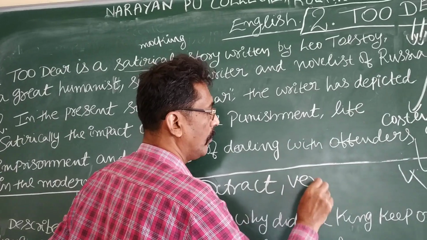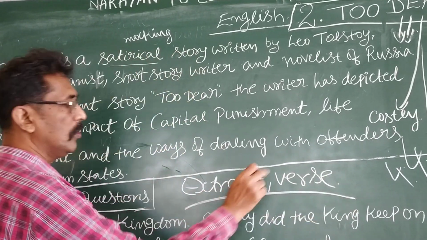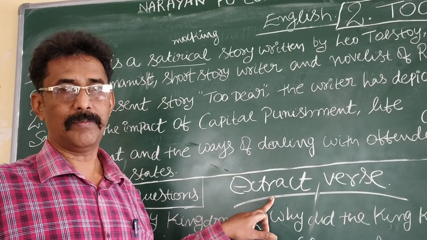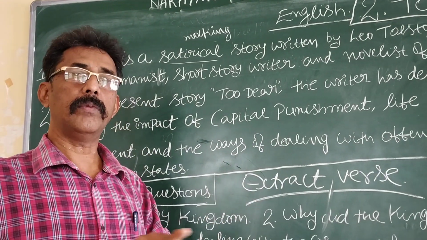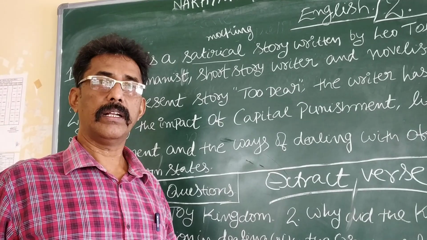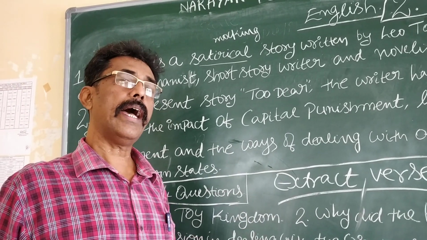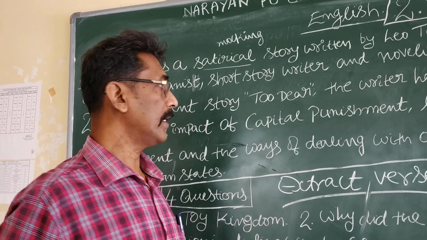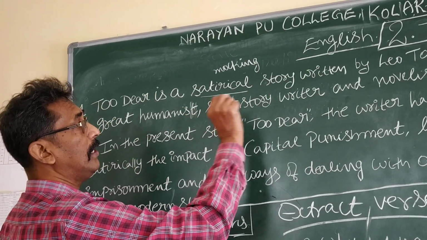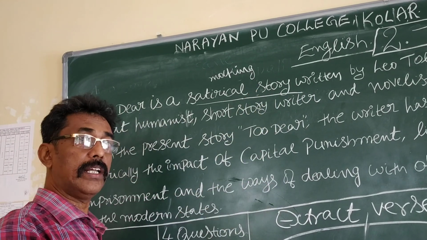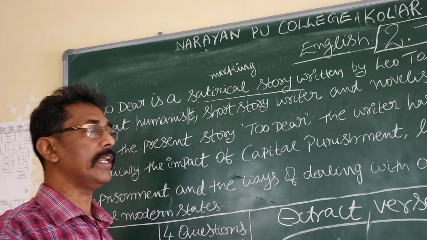Another one is verse. These 2 words are used to indicate the Romeo and Juliet poem. Here also, nowhere have we mentioned lesson in your answer notes. Which word have we used? This lesson is called a short story.